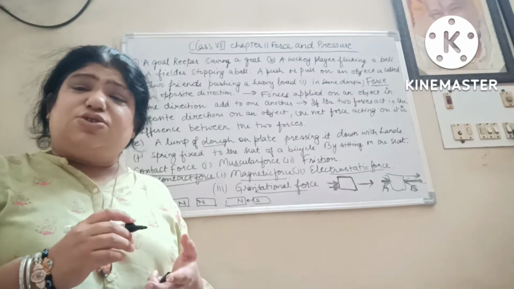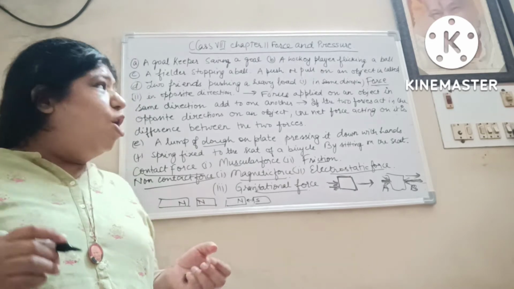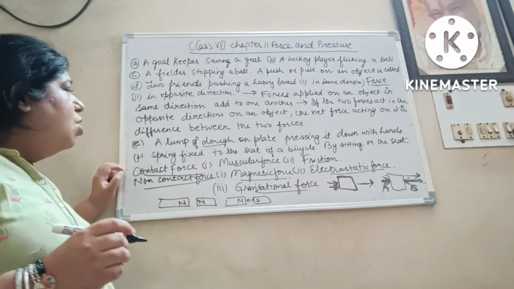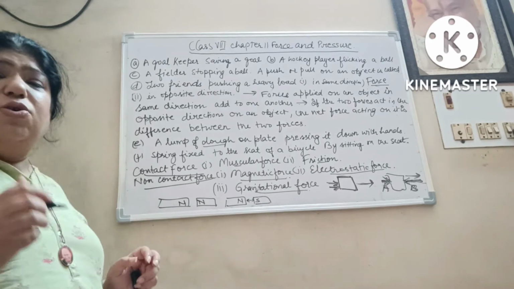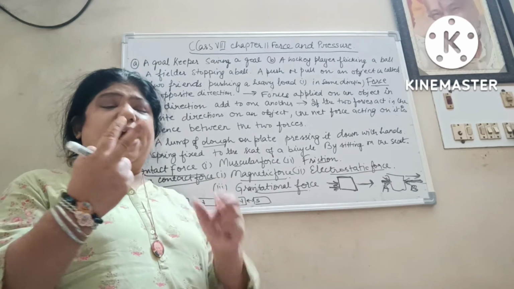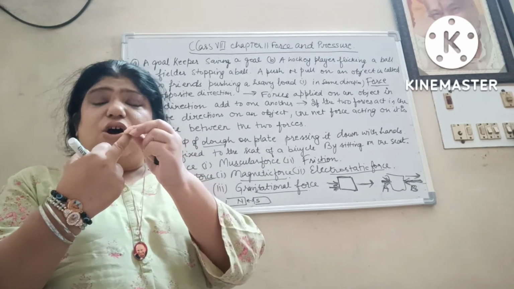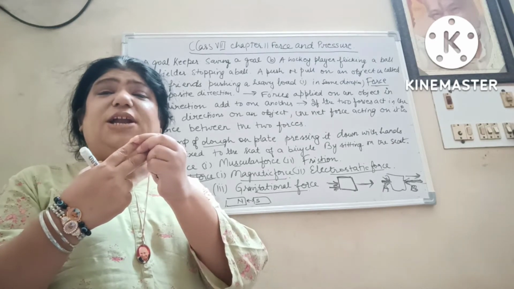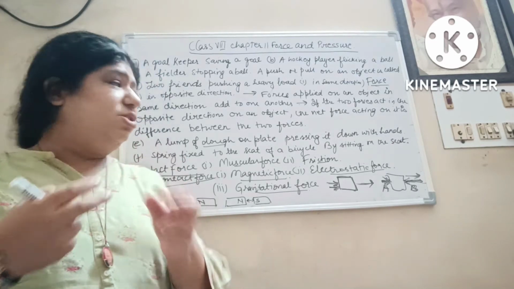So force stops the object or changes its shape. Now two things are required: one, the object on which the force is applied, and another, the object which is applying the force.